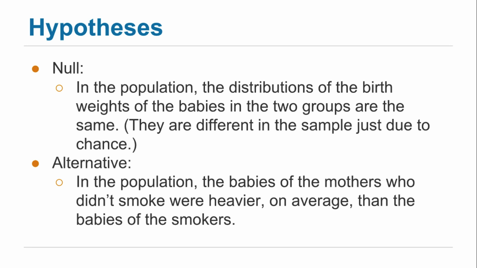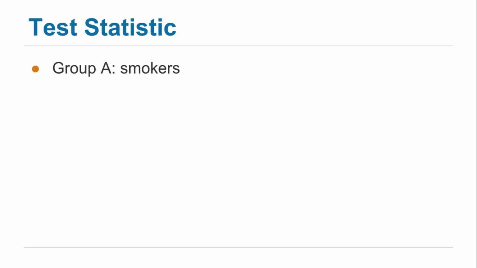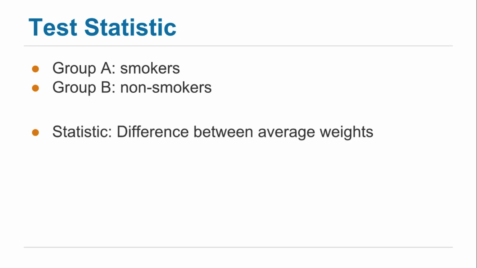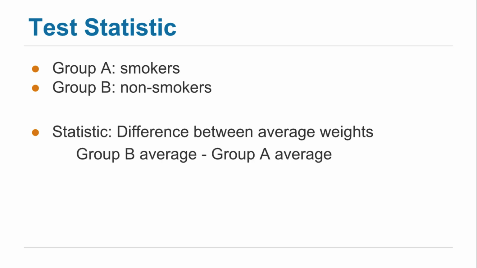To help us decide between these two hypotheses, we need a test statistic, and let's remind ourselves, group A are the smokers and B are the non-smokers. The natural test statistic is the difference between the averages of the two groups. And every time you say difference, you have to do one minus the other, and so I'm just going to calculate the difference as the non-smokers minus the smokers. Again, you're welcome to do it in the other direction if you wish.